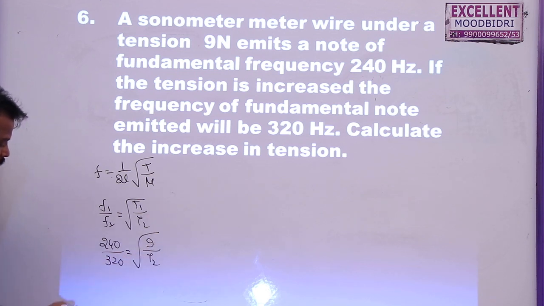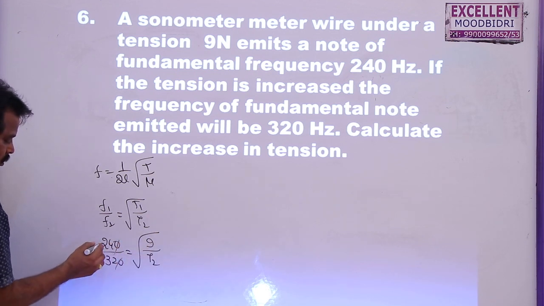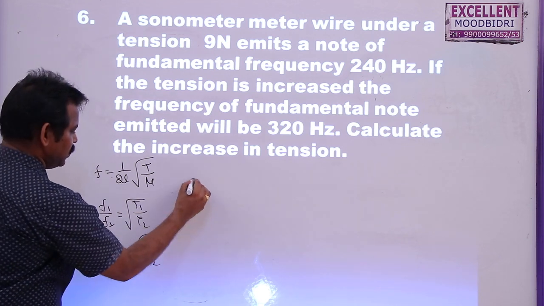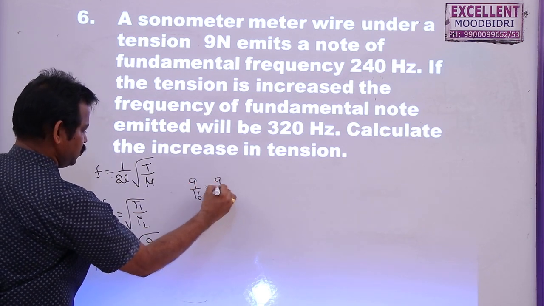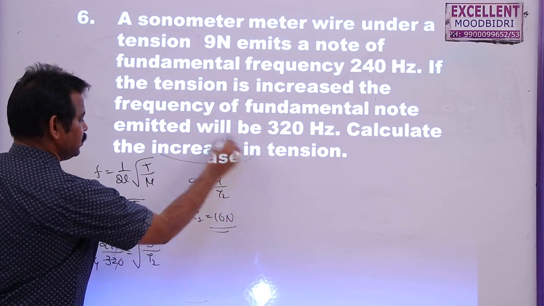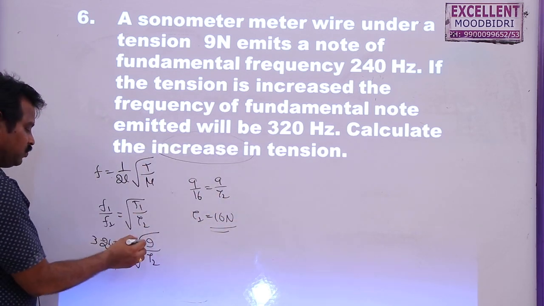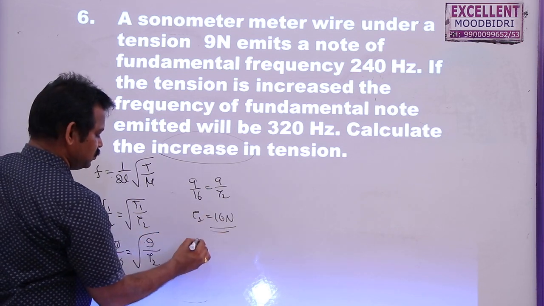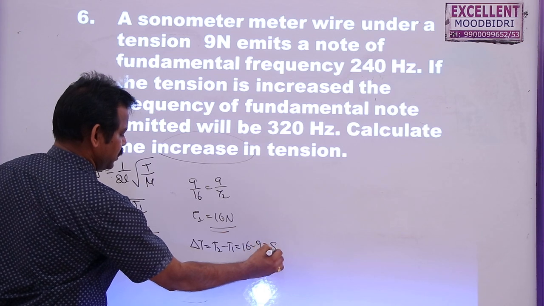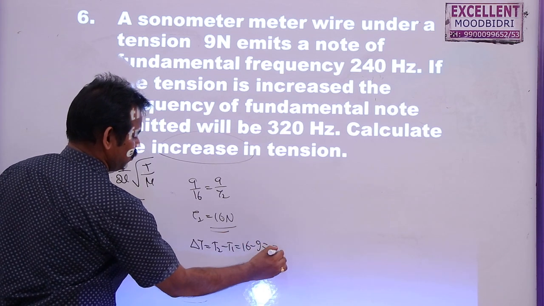So what is the new tension? You can cancel: this is 8 threes and 8 fours. Squaring on both sides, 9 by 16 is equal to 9 by T2. T2 is equal to 16. But they are asking for the increase in tension. Initial tension was 9, present tension is 16. So the change in tension, T2 minus T1, is 16 minus 9, which is equal to 7 newtons.